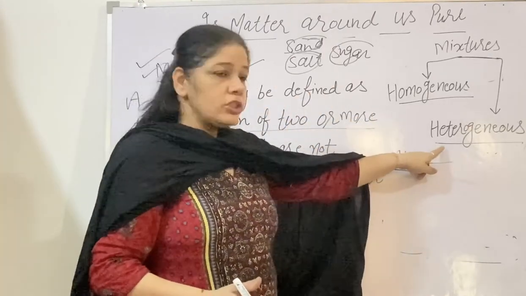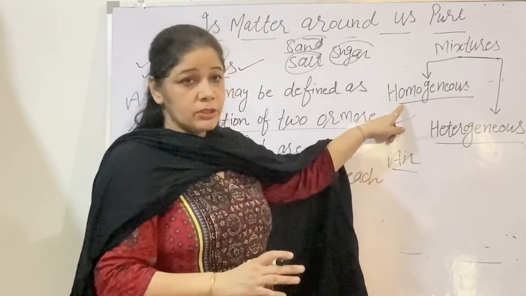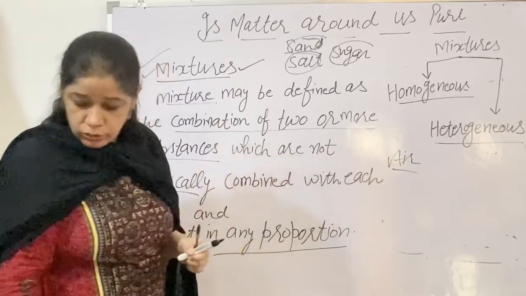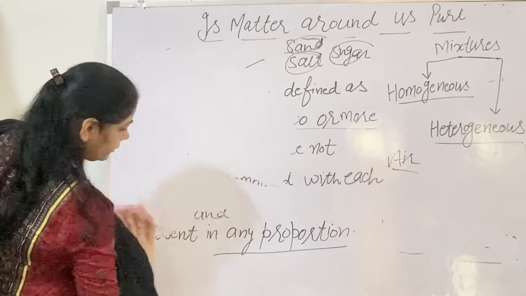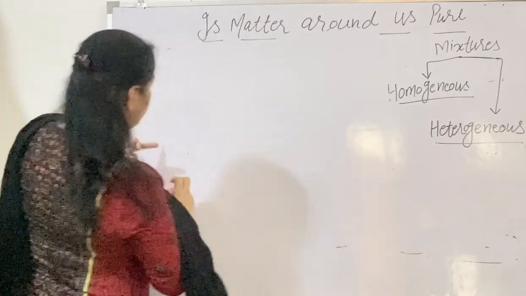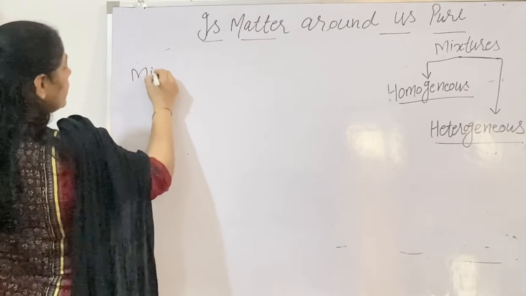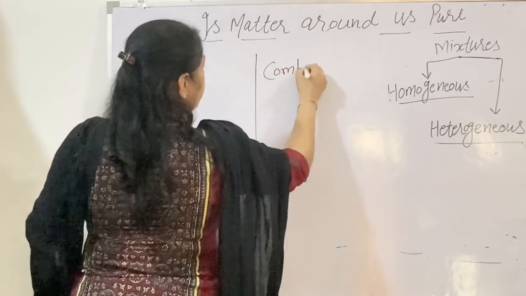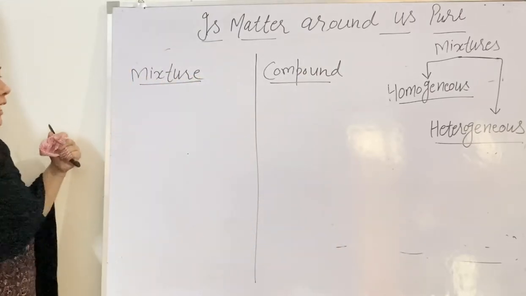In a heterogeneous mixture you can see all the constituents, but in a homogeneous mixture you can't see the constituents. This is the difference between homogeneous and heterogeneous mixture. Now the next is again a very important difference of this chapter. After homogeneous and heterogeneous mixture, you have to write the difference between mixture and compound. What is the difference between mixture and compound?